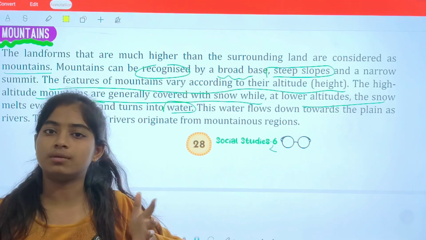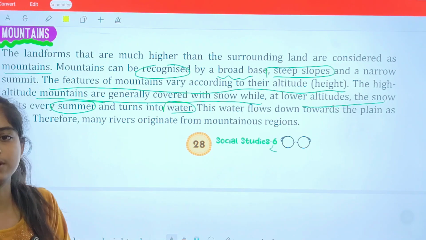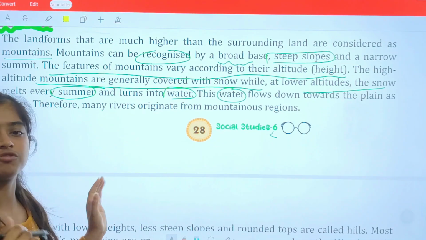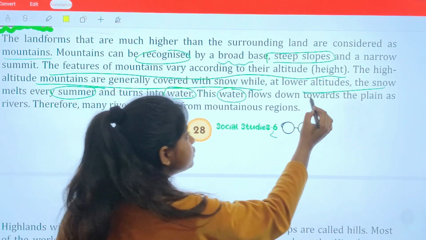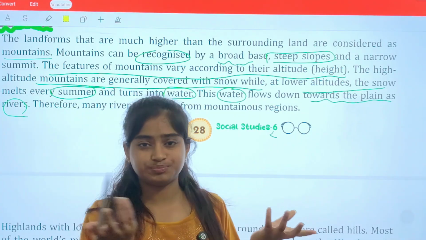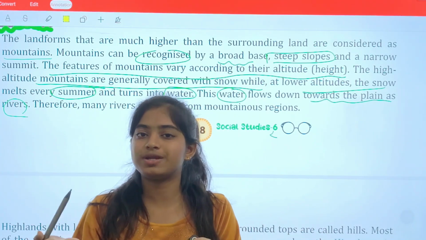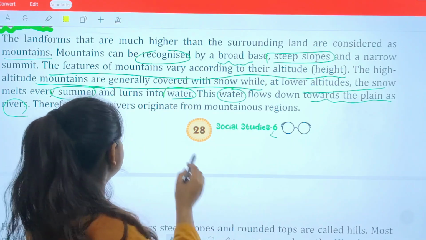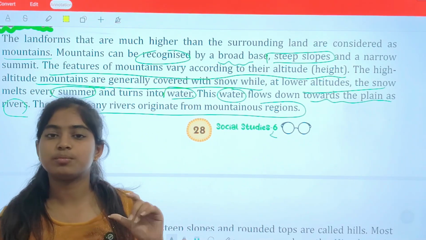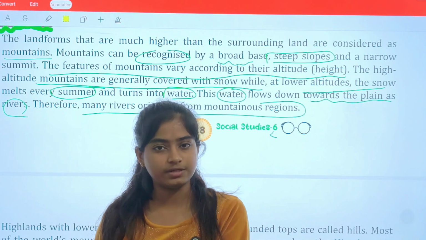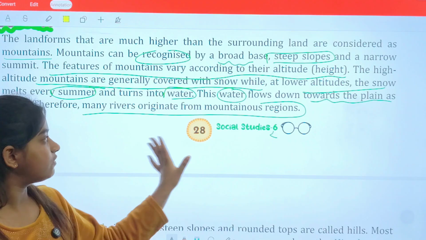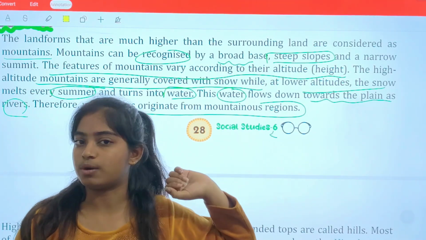So all the snow melts from the mountains and is converted into water. That's why water flows downward, because the snow after melting converts into water, which then flows towards the plains as a river. What a plain is, and why it reaches the plain, we will discuss after mountains. Therefore, many rivers originate from mountainous regions. Because snow melts from the mountainous parts and flows down, a river flows through it. That's why we say a river originates from mountainous regions.